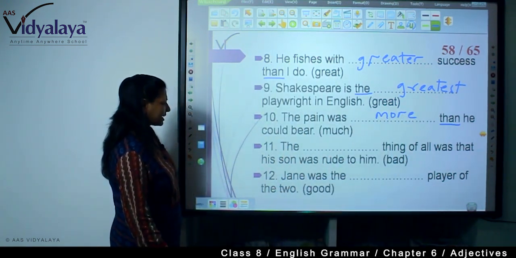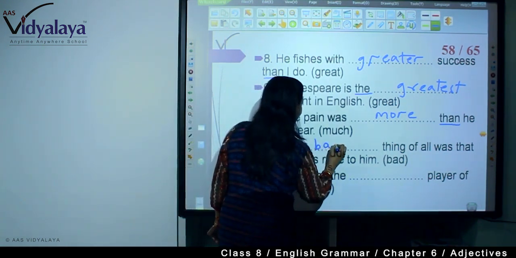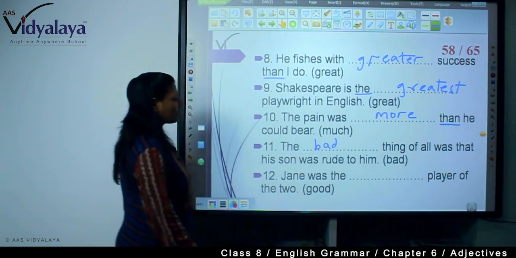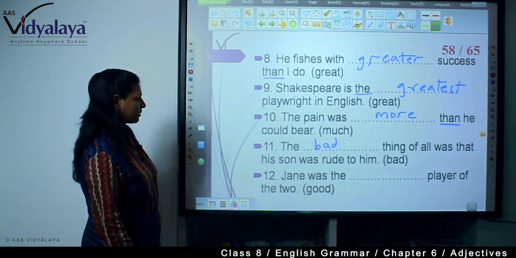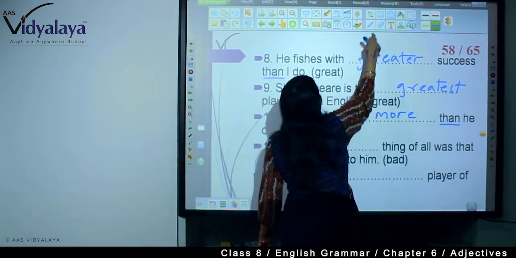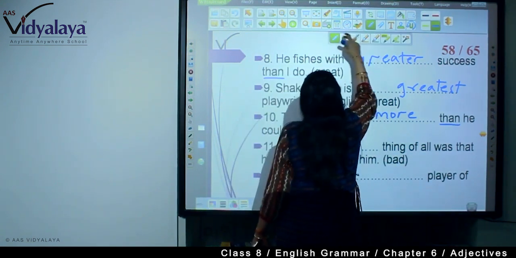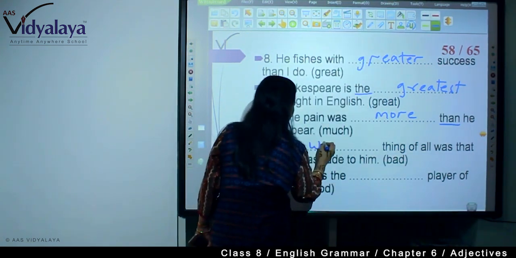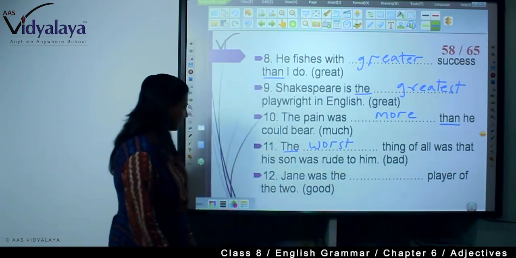"The bad thing of all was that his son was rude to him." See, "of all" is here, "the" is here, so this will be worst. The worst thing, because with "the," we know this is the superlative degree.